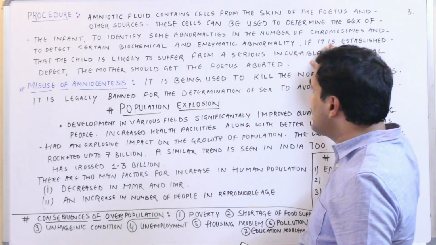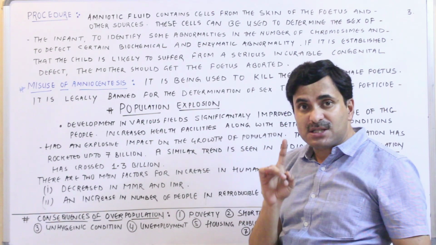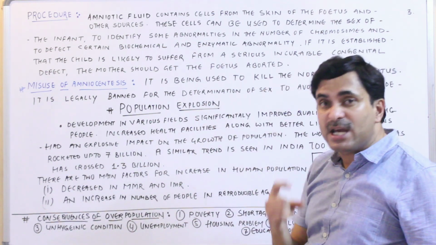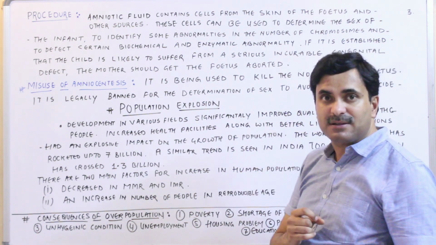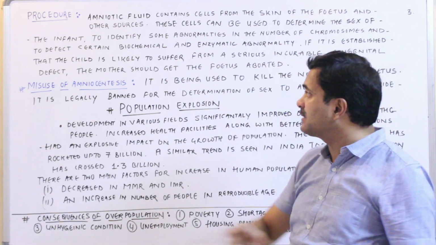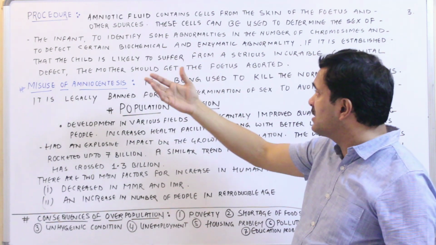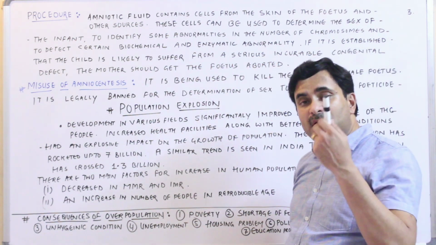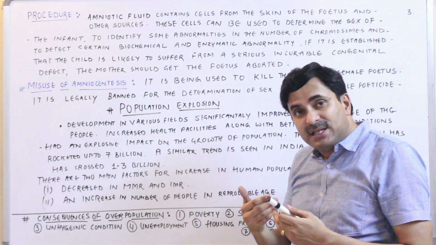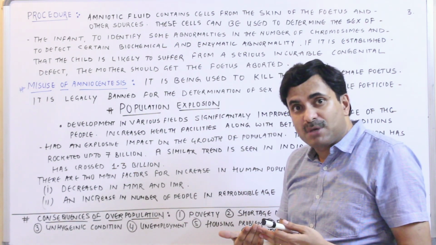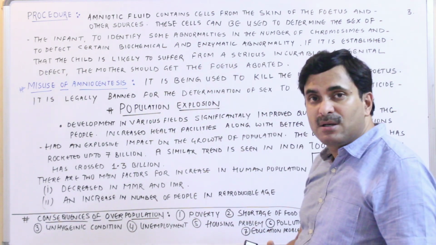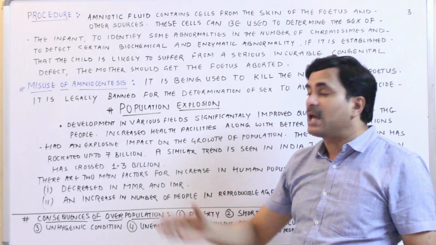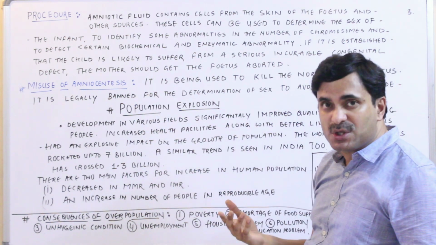Fine. Now if it is established that the child is likely to suffer from a serious incurable congenital defect, congenital means since birth, then the mother is advised to get the fetus aborted. So we can say that amniocentesis is useful also because it can detect the disorders. But nowadays in India as well as all over the world, amniocentesis has been misused.